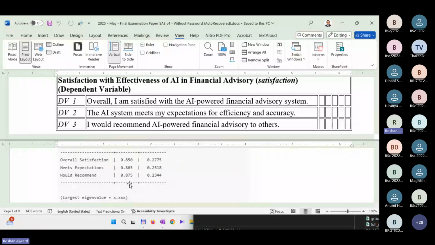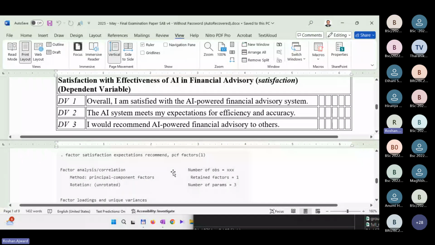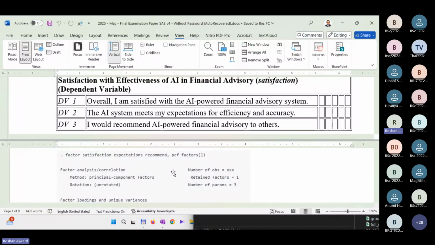If you're providing the eigenvalue, then you'll provide it separately. Then the eigenvalue would indicate the factors. If the eigenvalue table was given, it's not given here, then one factor would have an eigenvalue above 1. That's an indication that there is one factor, telling that there is construct validity.